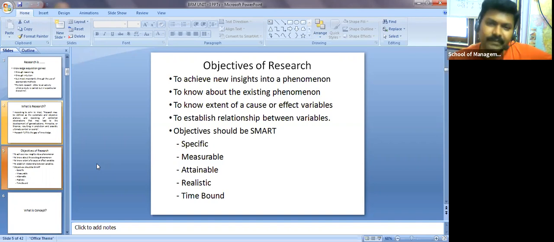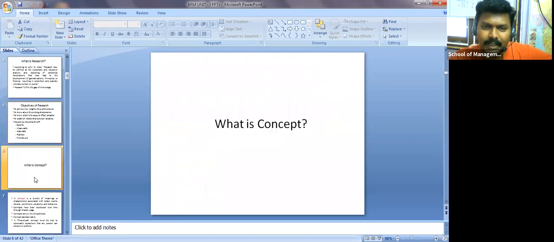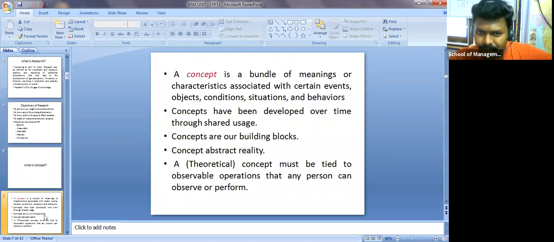So we have different types of concepts in research, and we'll discuss those concepts. Let me explain some more basic information: what is a concept, what are variables, what is a construct, and so on. So what is a concept? A concept is a bundle of meanings or characteristics associated with certain events, objects, conditions, situations, and behavior.